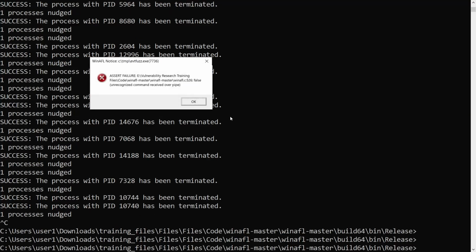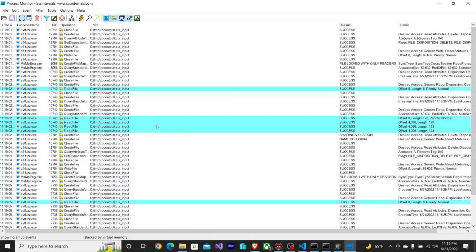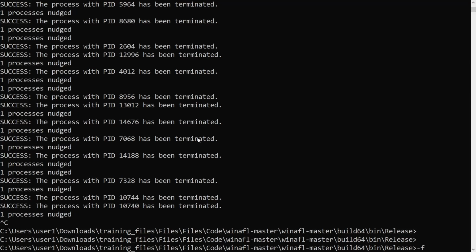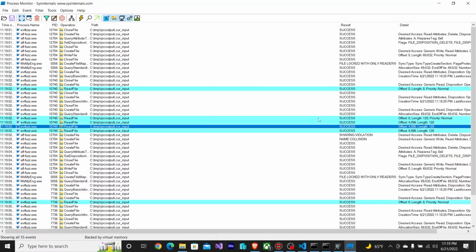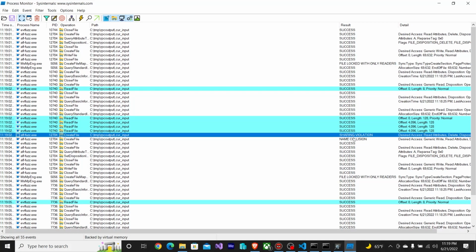Okay, now I can close this, and if you don't want it to use car input, you can also provide -f and then a file name like evtx.evtx, and WinAFL will use that name instead. But what we can see is these errors, sharing violation.